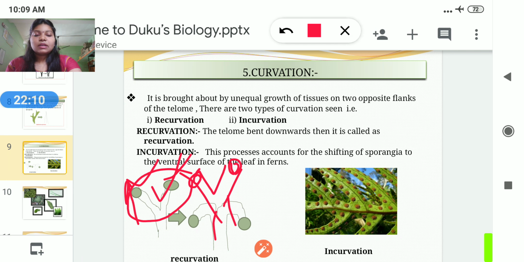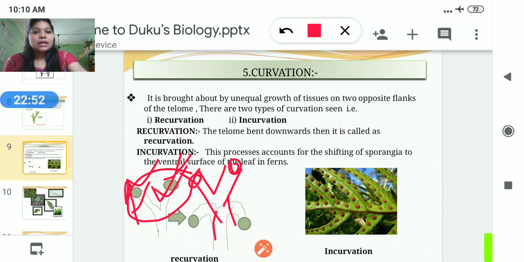The curvation process is brought about by unequal growth of the tissue on the two opposite flanks of the telomes, and these are also known as the flanks. It means the bifurcated condition seen in the dichotomously branched axis in its terminal position. The terminal sporangia are borne in this terminal portion. These two bifurcating structures are known as the flanks, and that is modified into a recurvation process and incurvation process.